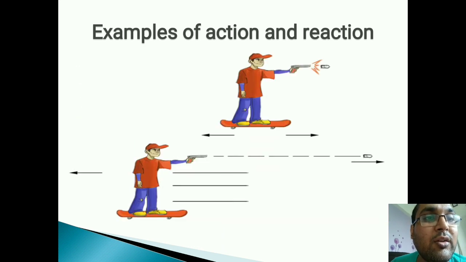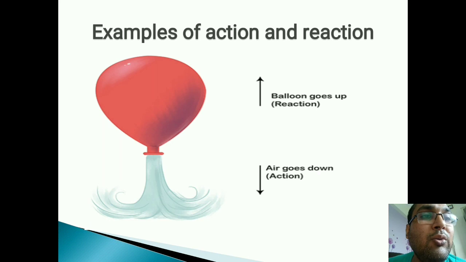You can see this boy standing on a skating board and firing a gun. As soon as he fires, the bullet moves in a forward direction and there is a recoil of the gun. By whatever magnitude the gun recoils, by that magnitude this person slides backwards. Balloon: as the air moves outside the balloon, this is the action, and the balloon moving upwards is the reaction.